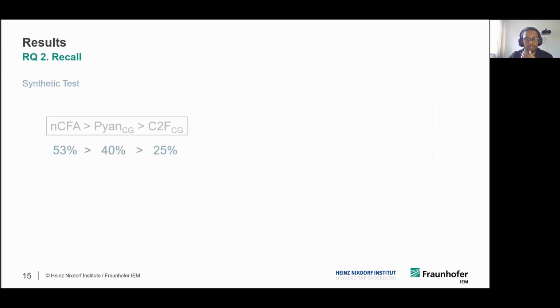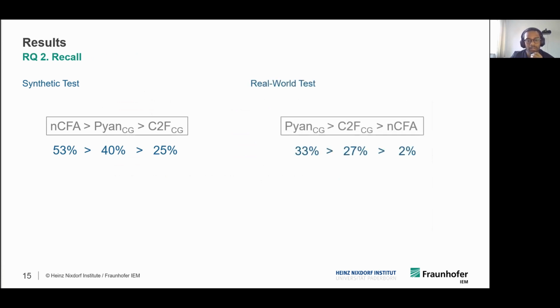To summarize, while NCFA and Pyan perform better in the case of synthetic tests, in real-world tests, Pyan and Code2Flow perform best, however, only with 33% and 27% of recall. And NCFA has single-digit metrics for real-world applications in the case of precision and also recall.